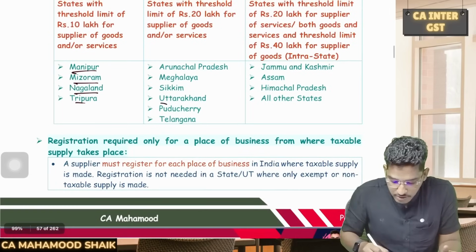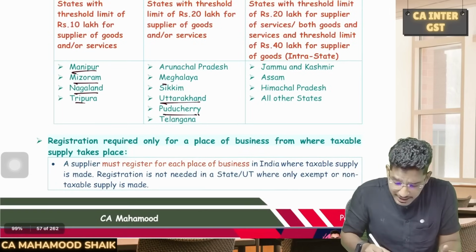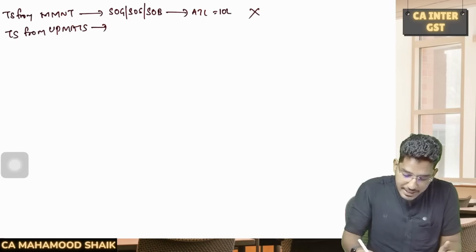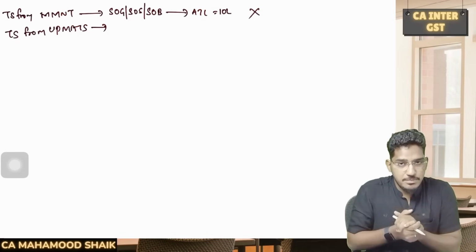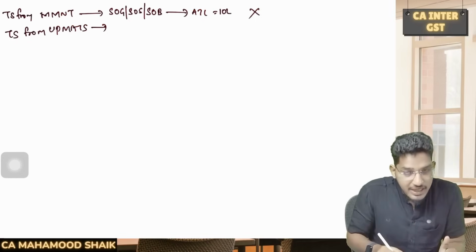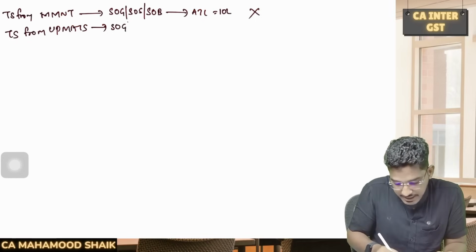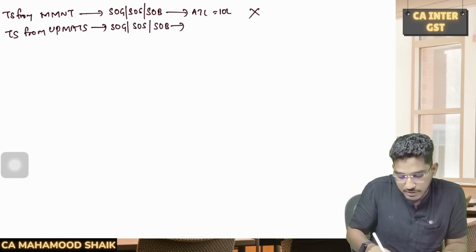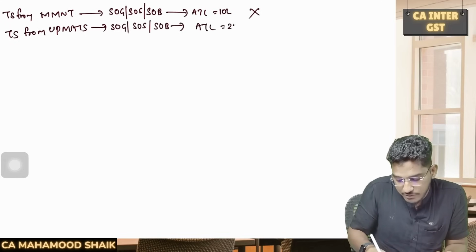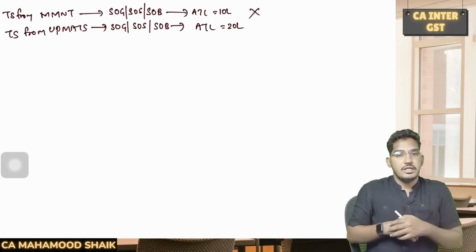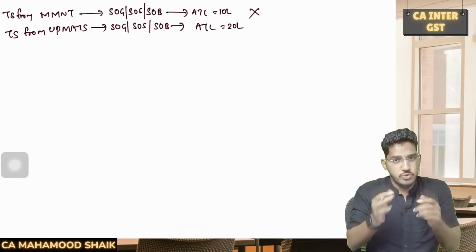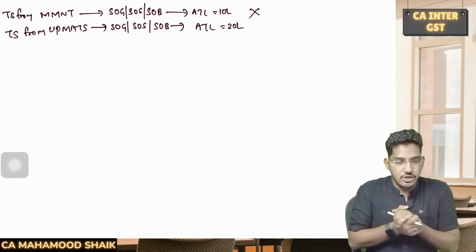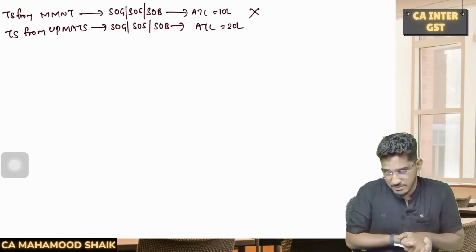Sir, what is UP MATS? Uttarakhand, Puducherry, Meghalaya, Arunachal Pradesh, Sikkim, Telangana. So I need to check whether he is making any taxable supply from any of these 6 states. If the answer is yes, whether he is making supply of goods, or supply of services, or supply of both, applicable threshold limit will be 20 lakh rupees. If your aggregate turnover exceeds this 20 lakh rupees, you become liable for registration in each state or union territory from wherever you are making a taxable supply.